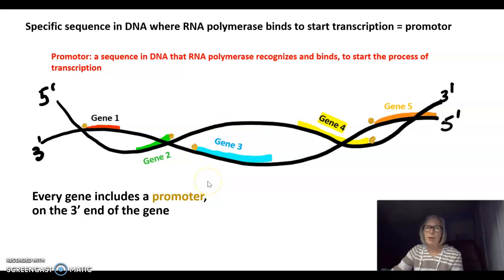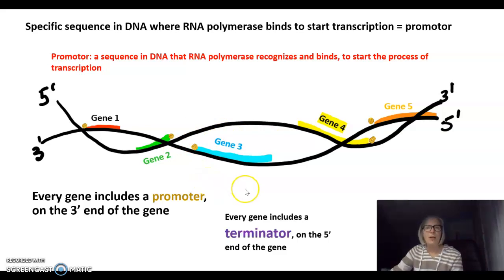Now, RNA polymerase also has to know when to stop. So there's something called a terminator, or a terminator sequence, on the 5' end of each gene. So let's look here. We'd have a 5' end, a terminator sequence on the end of each one of these genes.